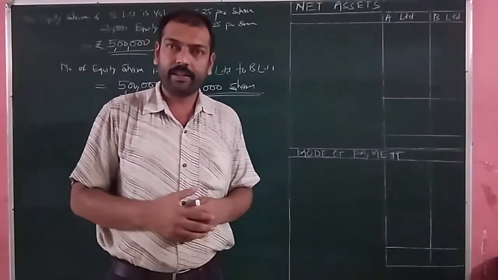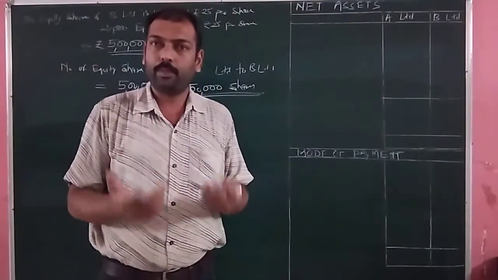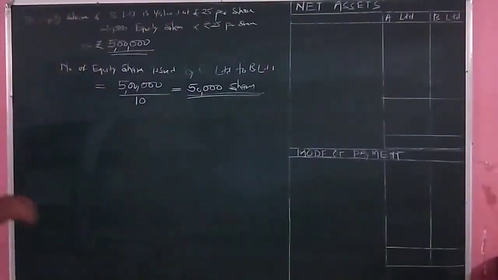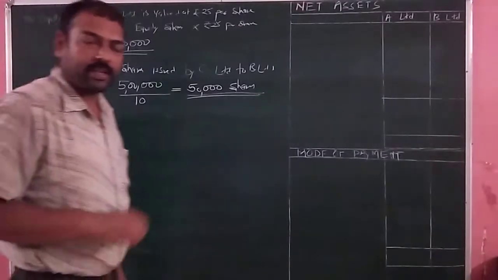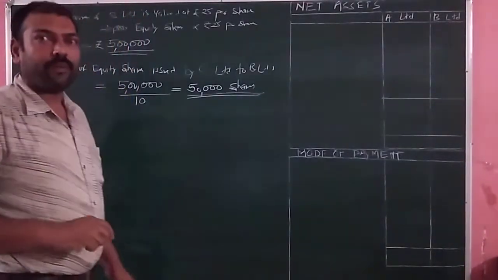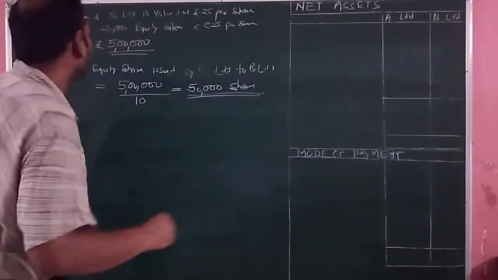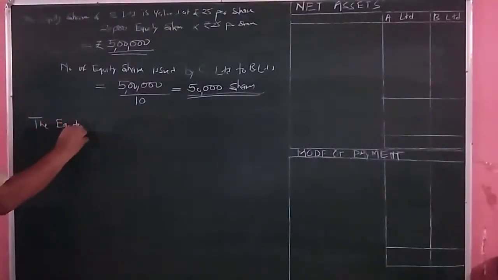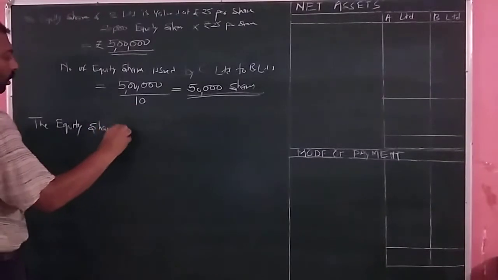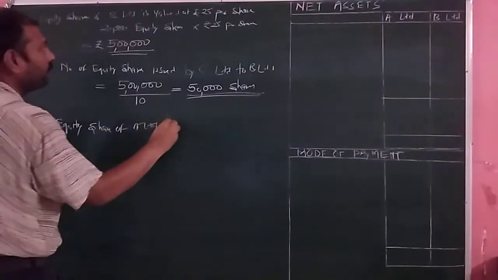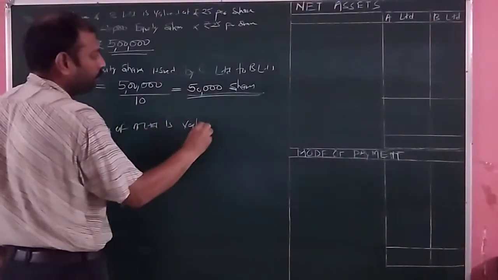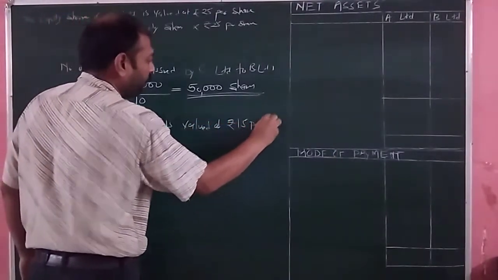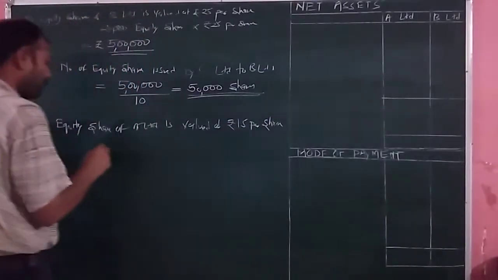Now let us calculate the total number of equity share issued by C Limited to A Limited. For the purpose of calculation of the purchase consideration, every share of A Limited is valued at rupees how much? 15 rupees. The equity share of A Limited is valued at rupees 15 per share for the purpose of amalgamation.